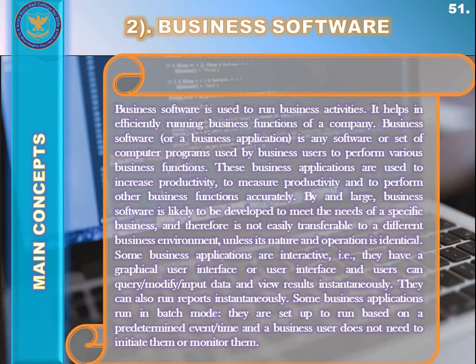By and large, business software is likely to be developed to meet the needs of a specific business and therefore is not easily transferable to a different business environment unless its nature and operation is identical. So due to the unique requirements of each business, certain softwares are likely to completely address a company's needs.